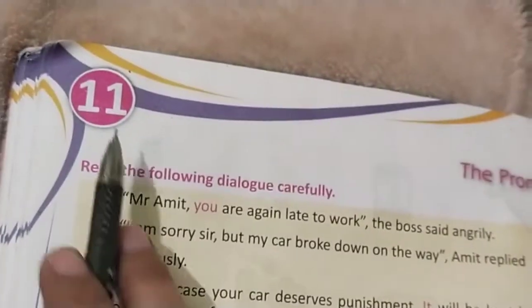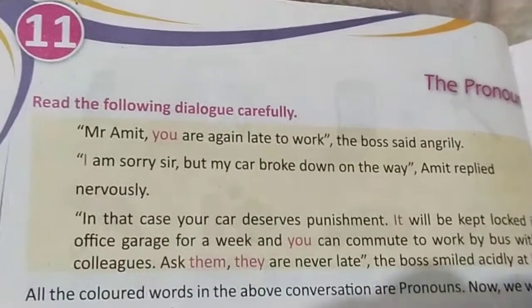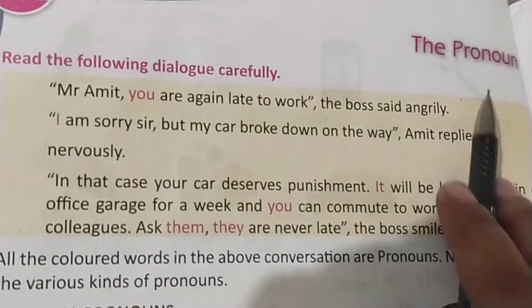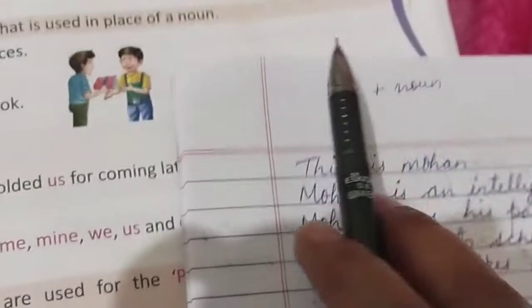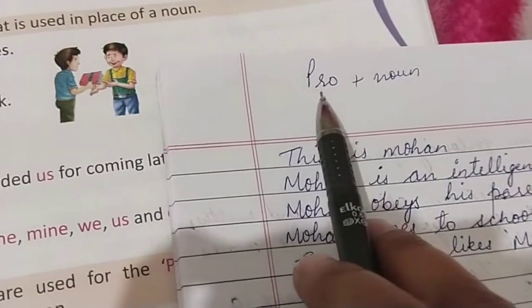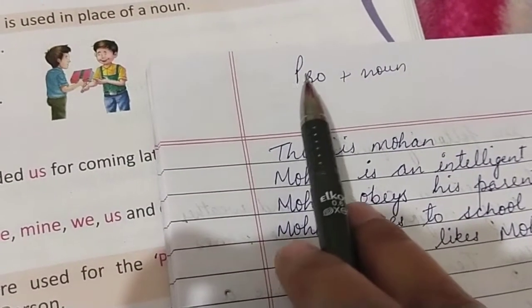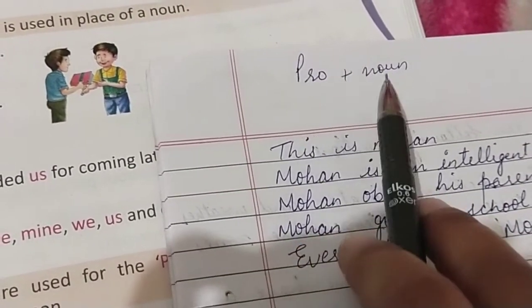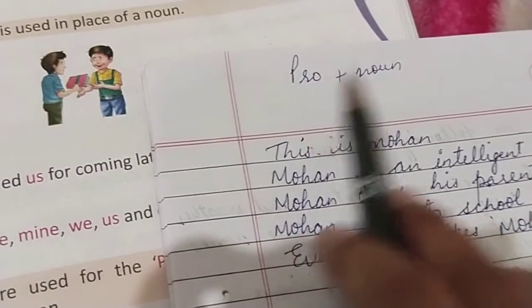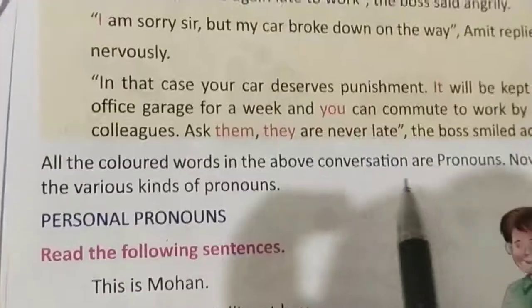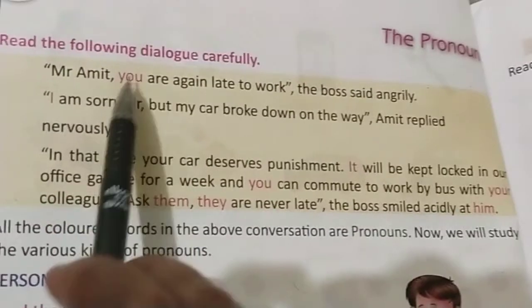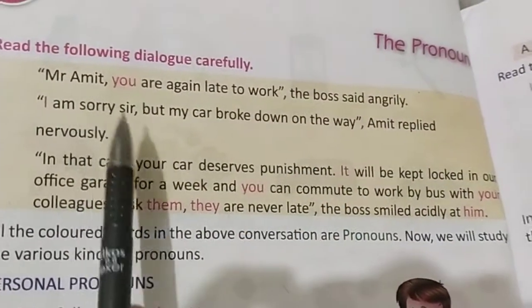Children, please open this lesson number 11 of English 1, the pronoun. The word pronoun is made from two words: pro and noun. Pro means in place of, so the word which has come in place of a noun is called a pronoun. I will explain with the help of the sentences given here.